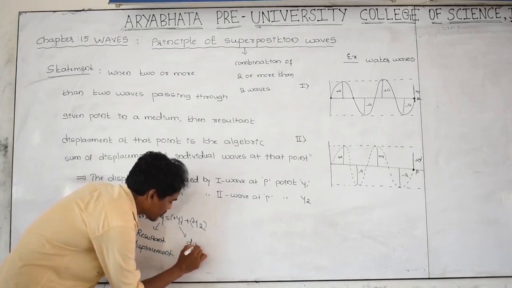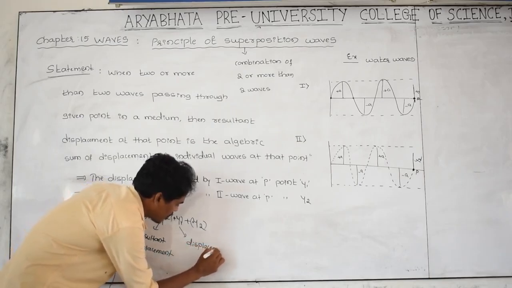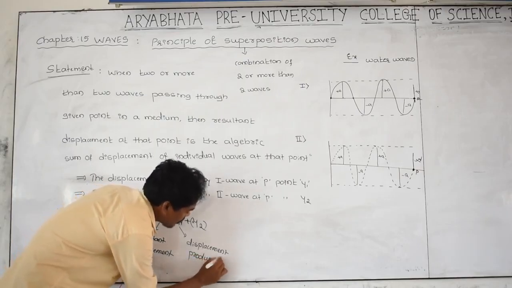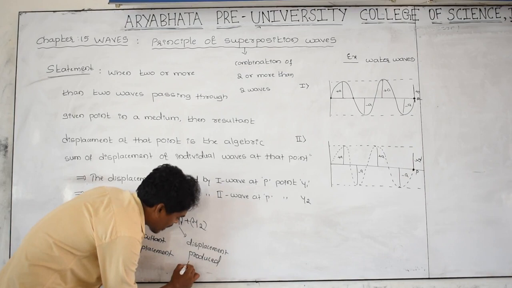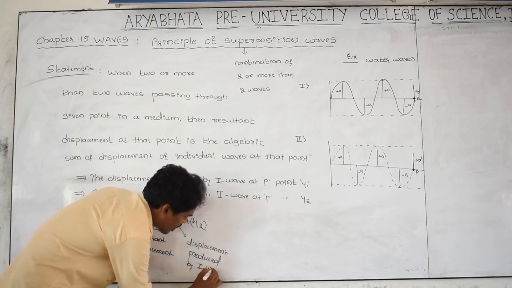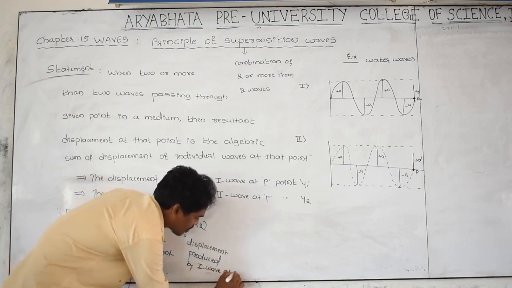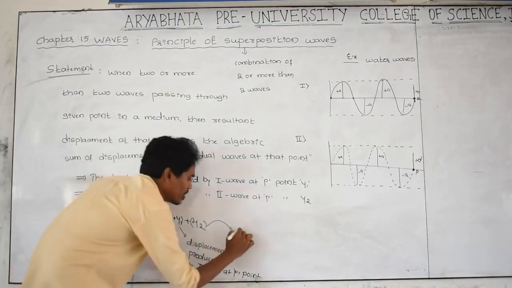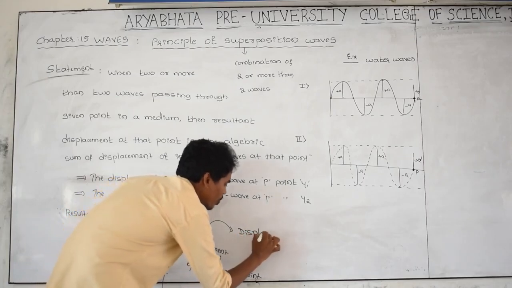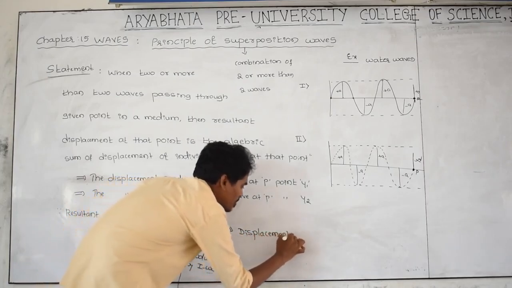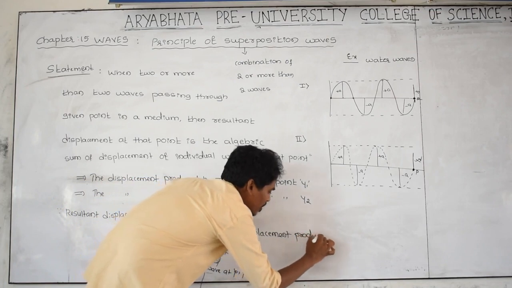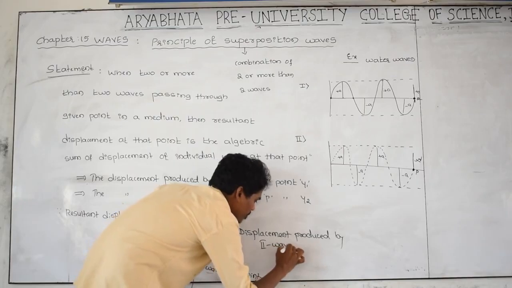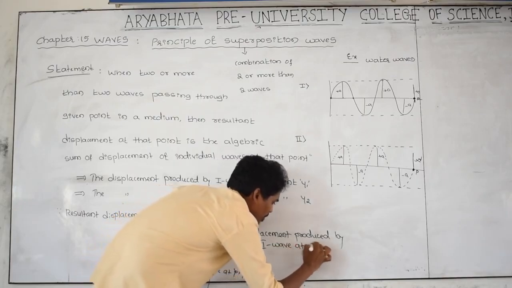Displacement produced by the first wave at point P. And what is y2? Displacement produced by the second wave at point P.